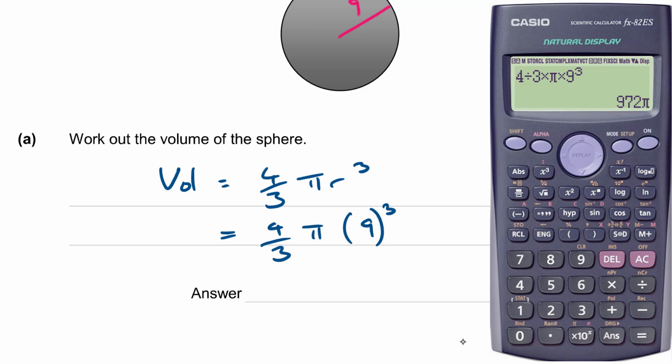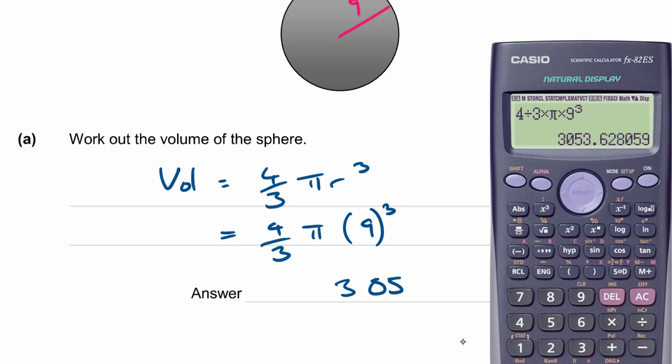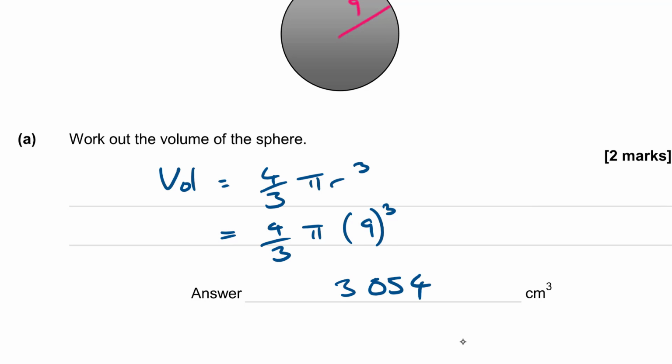I make that 3053 and change. So I'm just going to round off to the nearest whole unit. Which would be 3054 then, wouldn't it?